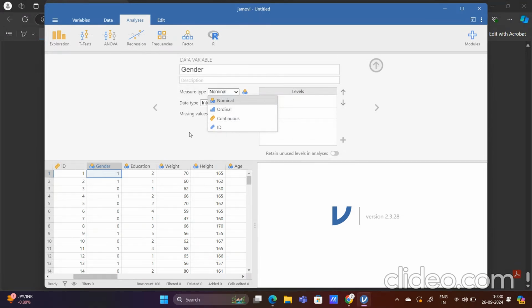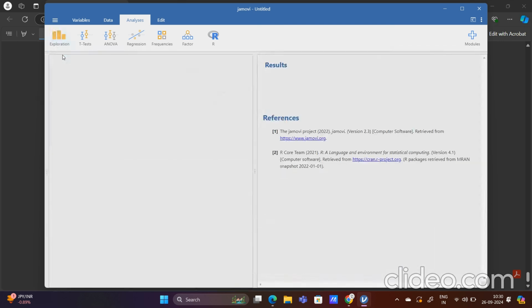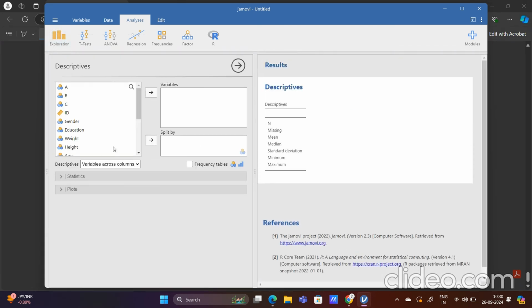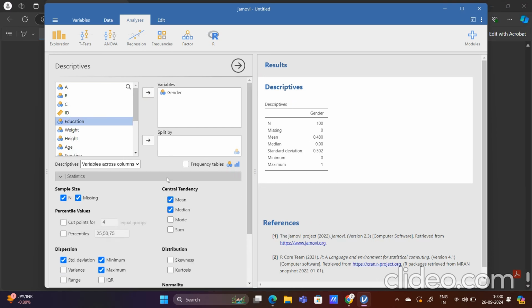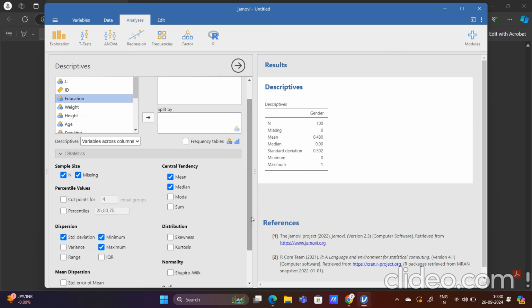Here the value is not numeric, so it is continuous. Data type integer, all that is given, right? Now if I want to see the exploration part, if I want to see the descriptives, it will be giving me everything, but I will just take this gender column. Now as you can see, it is giving me everything, but what type of statistics I want here, that is important. I don't want everything.